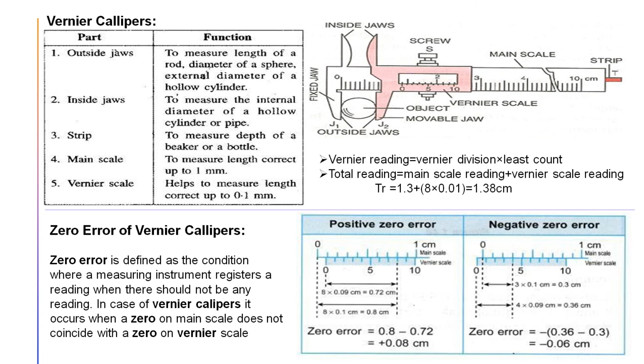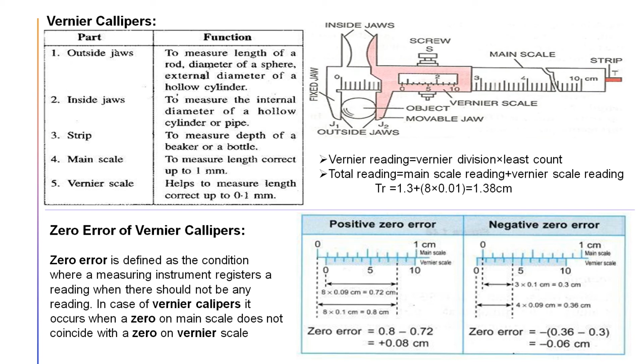But if you use that instrument for a long time, what will happen? Whenever you bring these two jaws together, these zeros are not touching each other. There may be some gap. Maybe the vernier zero is crossing the main scale zero, or it is not able to come to the main scale zero. This type of error is known as zero error.